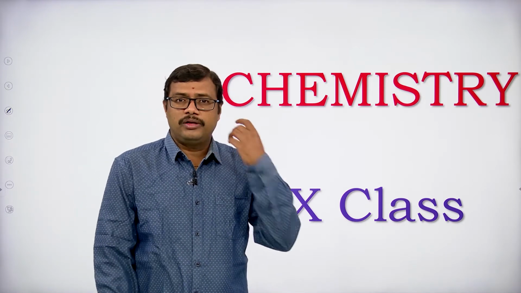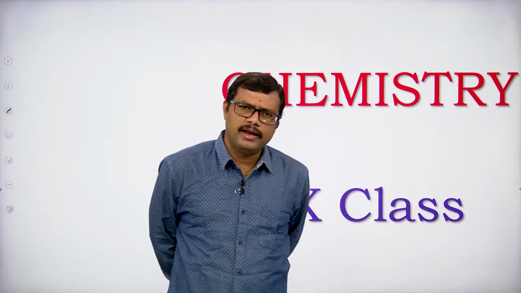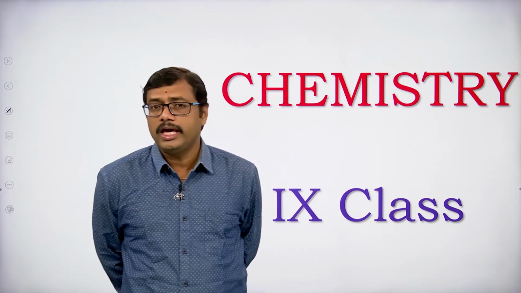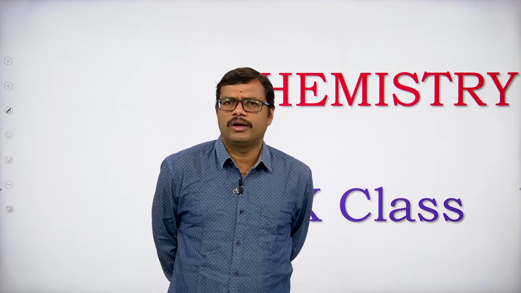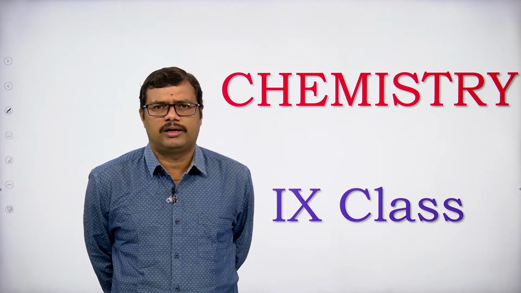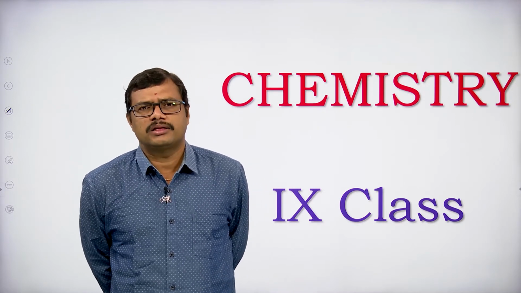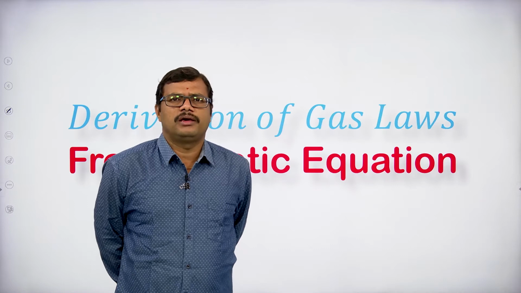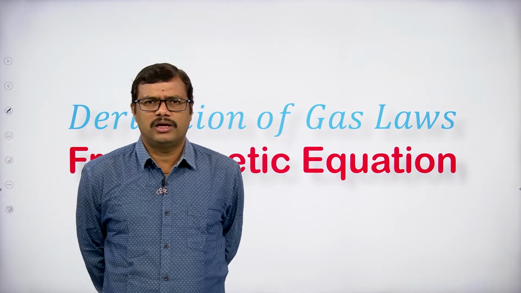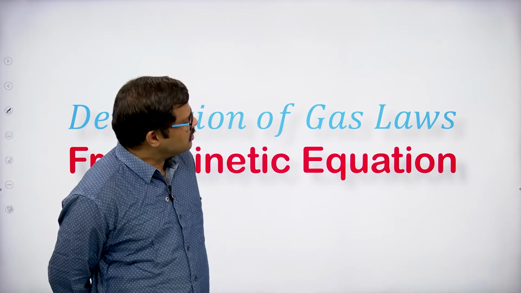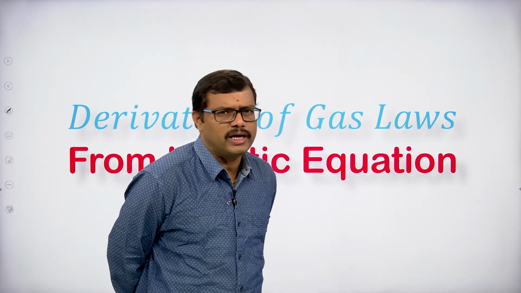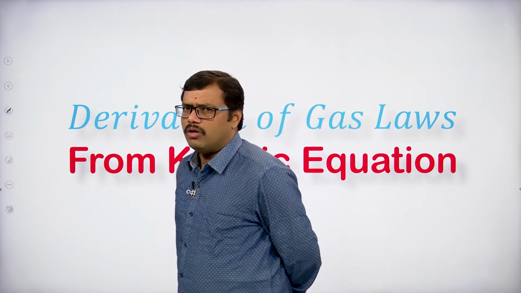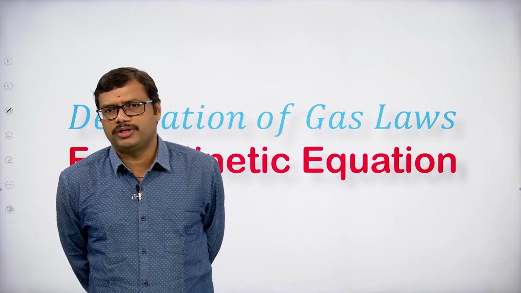The kinetic equation that we got, PV equal to 1 by 3 mnc square, is the theoretical basis, the theoretical concept, of the gas laws that we have discussed. All the gas laws that are given, Boyle's law, Charles's law, Gay-Lussac's law, Avogadro's law, Graham's law, Dalton's law, are experimental observations.